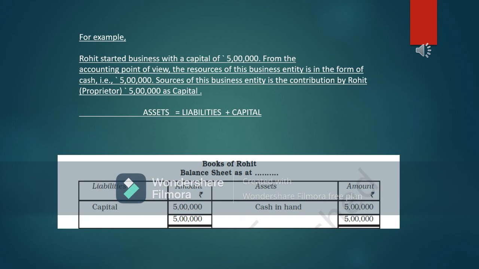Okay guys, now this is clear. So this is just the starting point. In my next videos, I will take a lot of examples just to make you aware of the accounting equation and the terms assets, liabilities and capital.